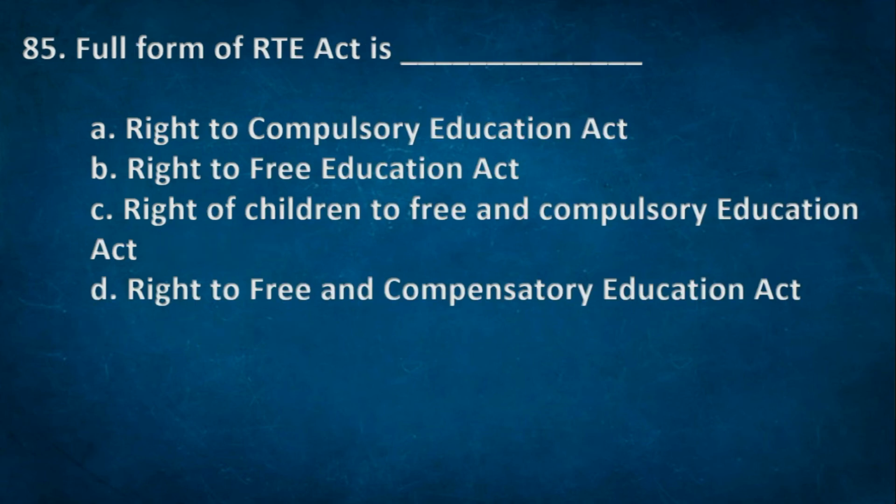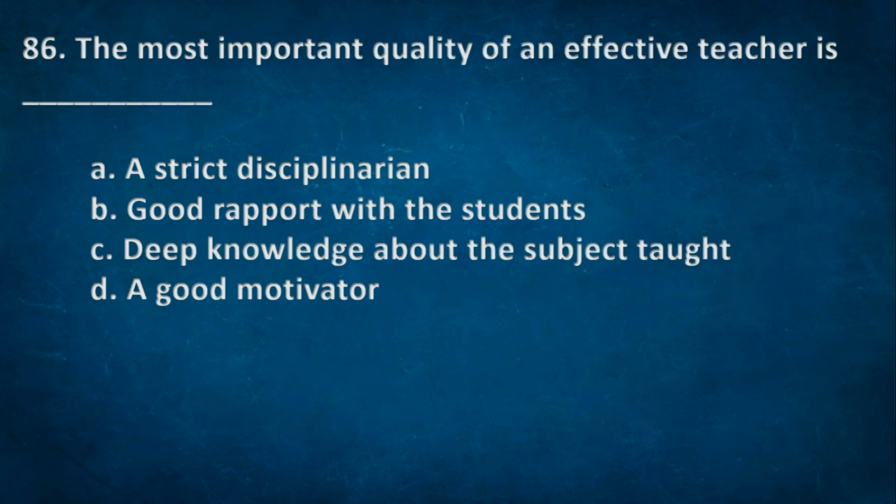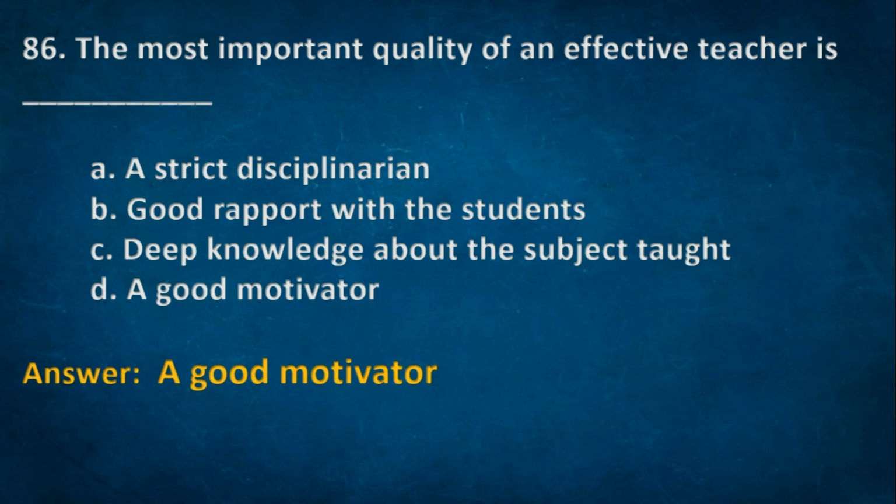Next one. Full form of RTE Act is: A. Right to Compulsory Education Act, B. Right to Free Education Act, C. Right of Children to Free and Compulsory Education Act, D. Right to Free and Compulsory Education Act. Right option C. Right of Children to Free and Compulsory Education Act. Next one. The most important quality of an effective teacher is: A. A strict disciplinarian, B. Good rapport with the students, C. Deep knowledge about the subject taught, D. A good motivator. The right option D. A good motivator.